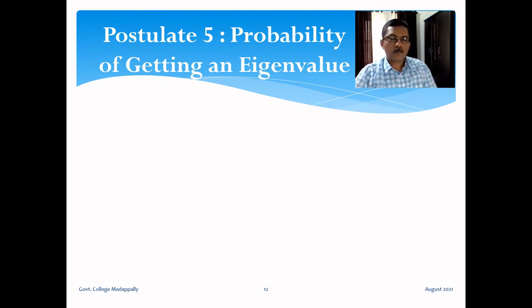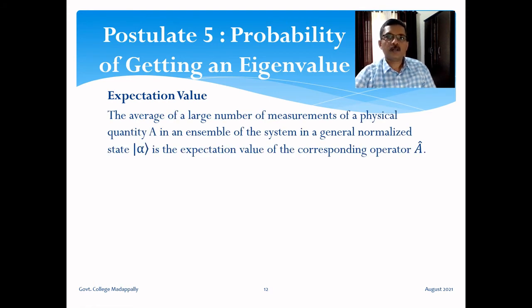And let us consider one more aspect, one more detail regarding this postulate 5. This is related to the expectation value. The average of a large number of measurements of a physical quantity A in an ensemble of the system in a general normalized state ket alpha is the expectation value of the corresponding operator A cap. Okay. So earlier in postulate 4 we were talking about the outcome of a single measurement of a physical quantity in a general state ket alpha of the system.